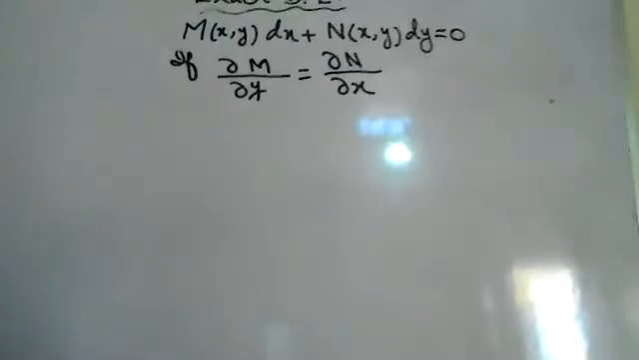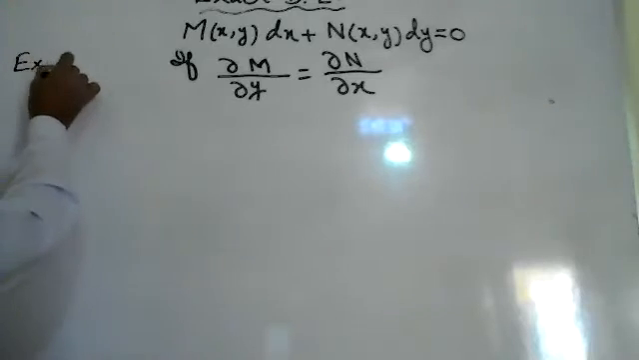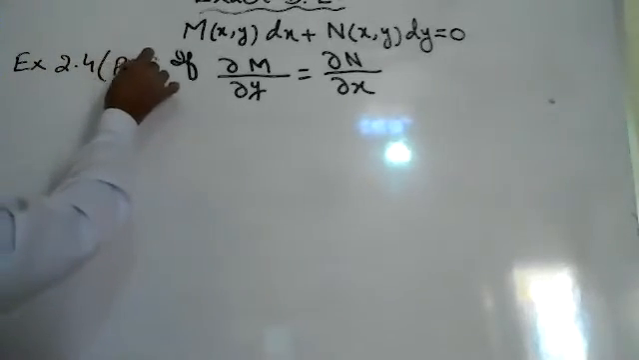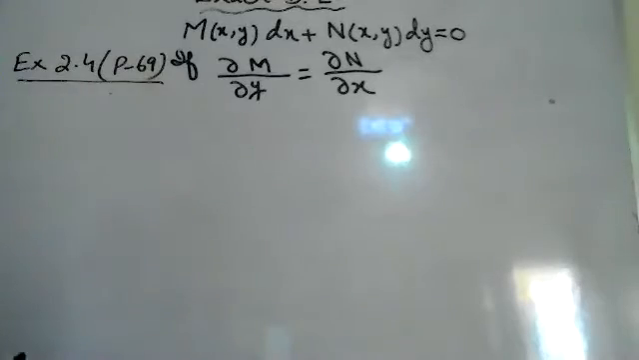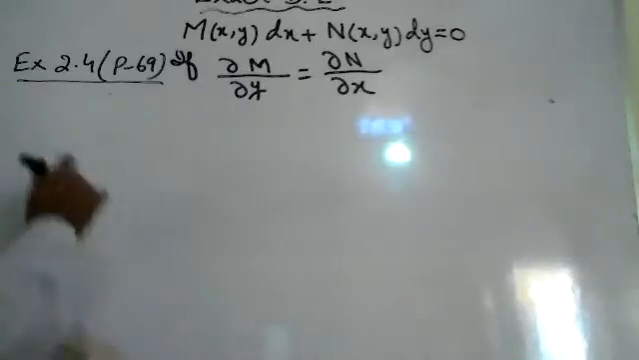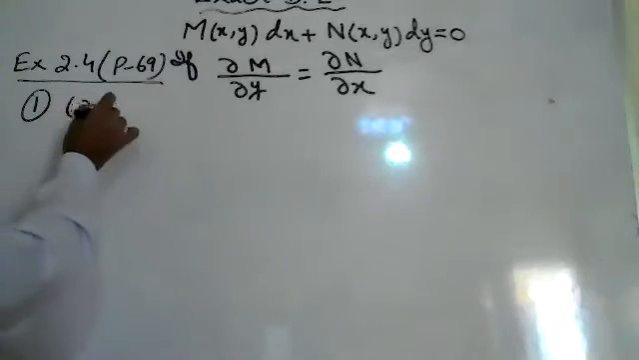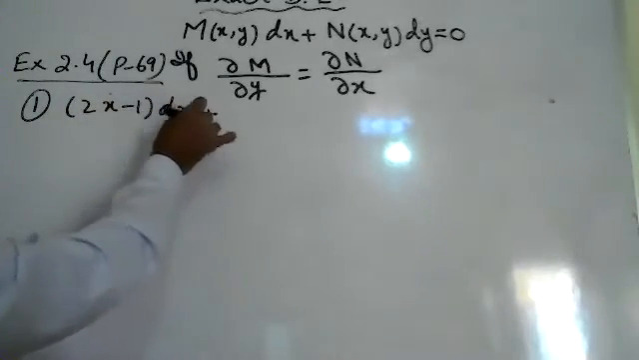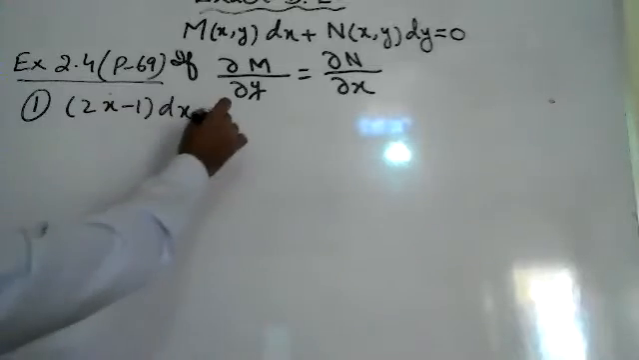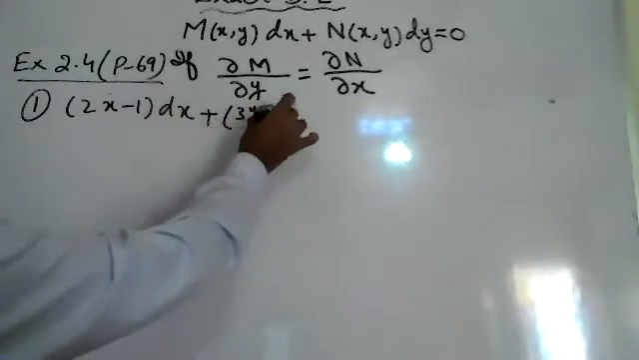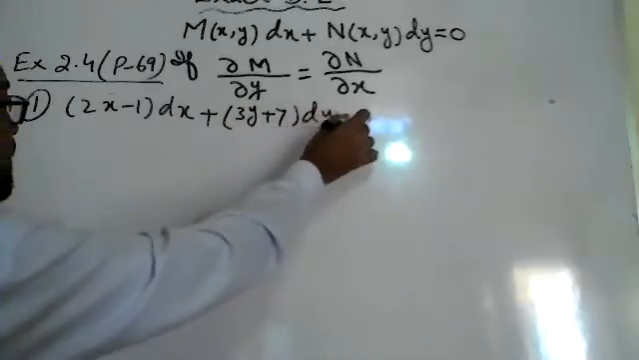Exercise 2.4, and the page is 69. Question number 1. 2x minus 1 dx plus 3y plus 7 dy equal to 0.